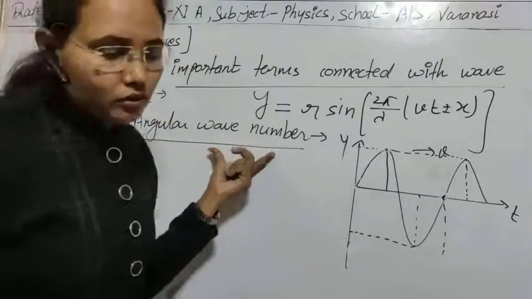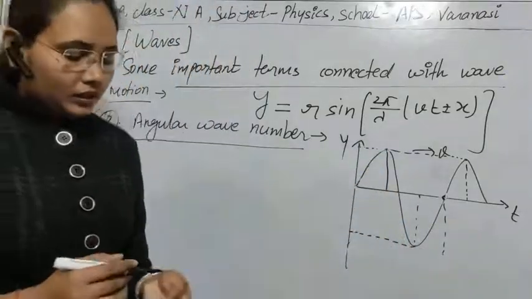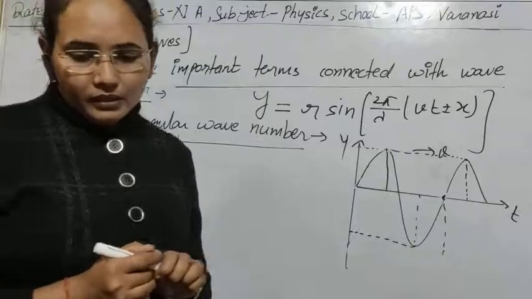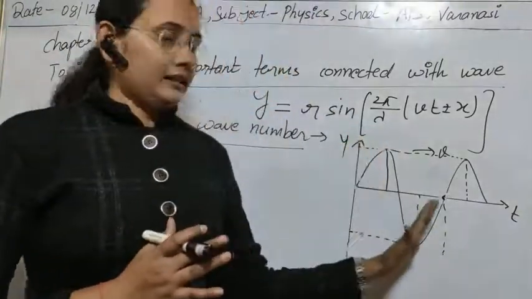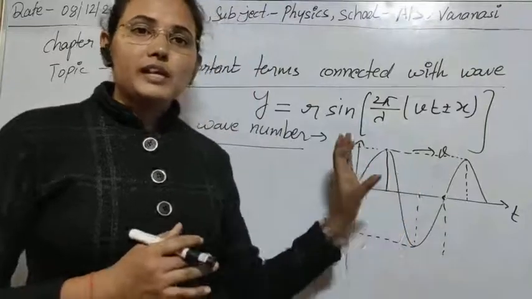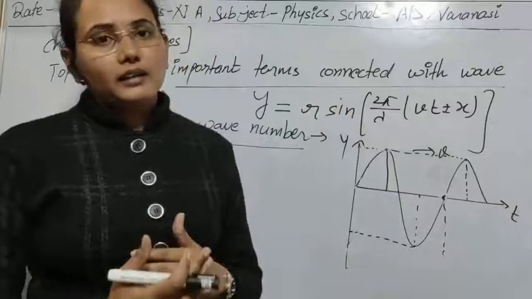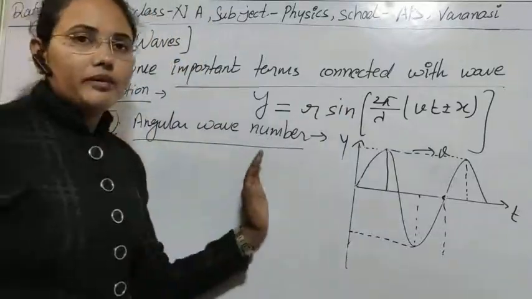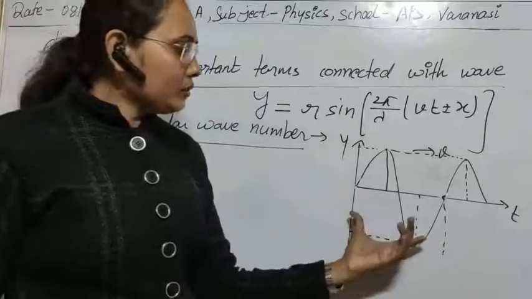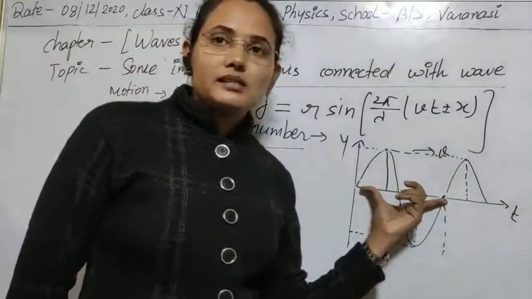The angular wave number is defined as 2 pi times the number of waves that can be accommodated per unit length. The waves accommodated per unit length, that is known as angular wave number or wave propagation constant.